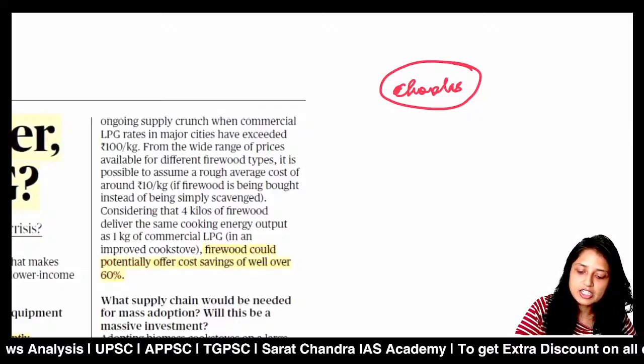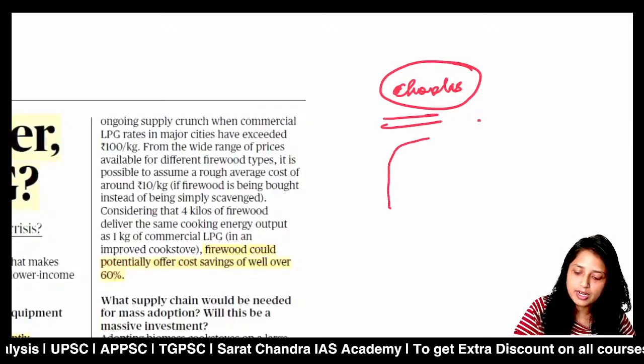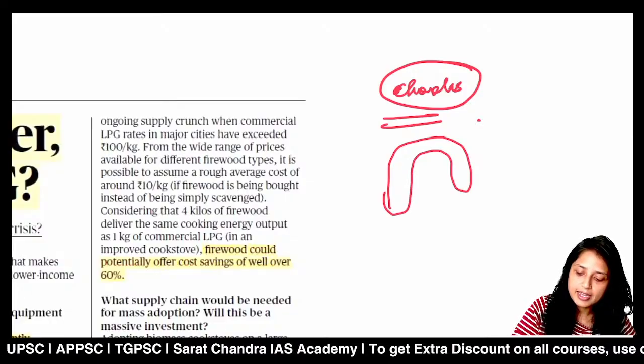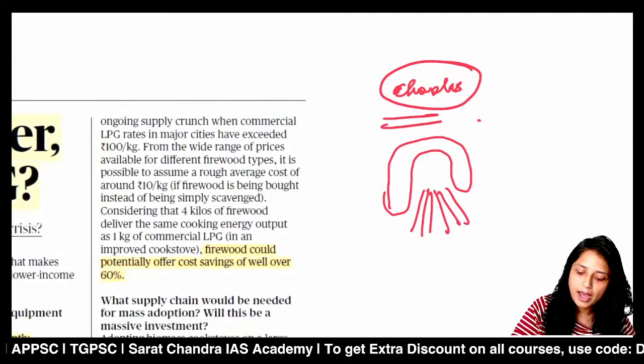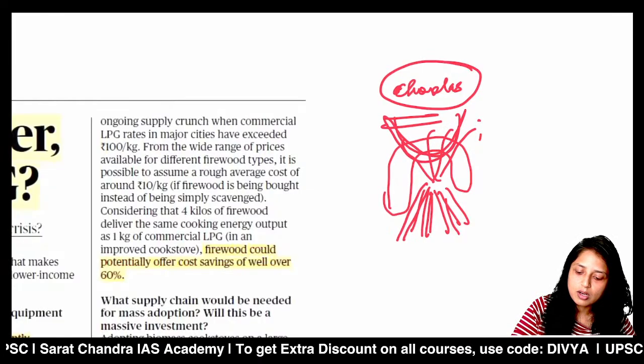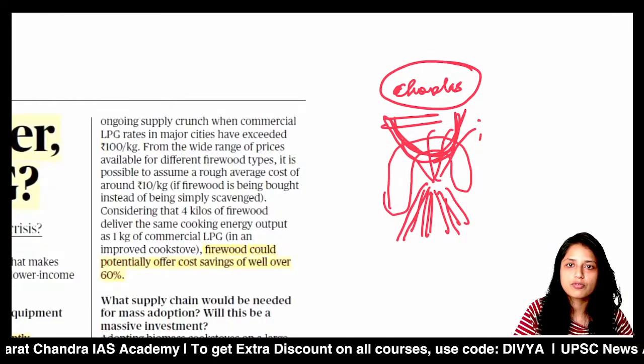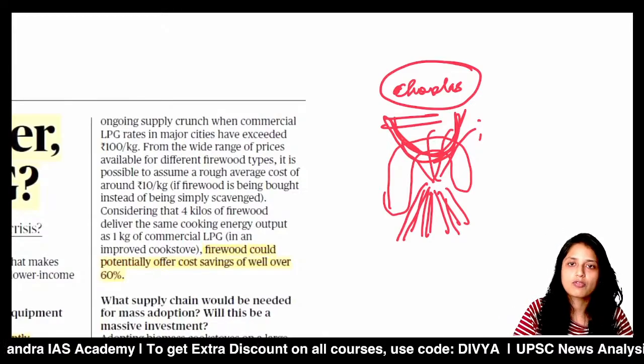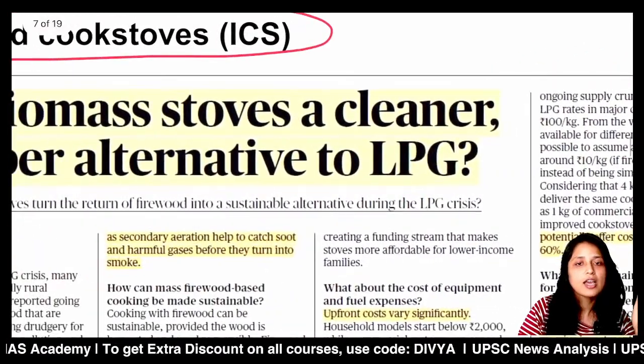So this is the traditional biomass arrangement. It is a kind of mud chula, and here you use the biomass or the fuel wood, and here is the fire, and here is your utensil where you cook the food. So this is the traditional setup which uses the firewood.